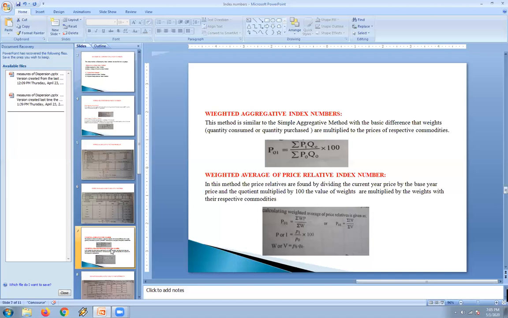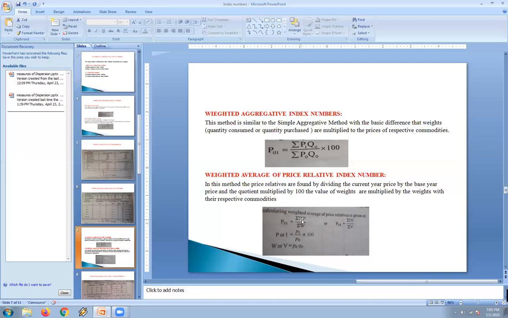So even the weighted average price relative, how are we going to calculate it? This is a method where the price relatives are found by dividing the current year price by the base year price, the quotients are multiplied by 100, and the total values are multiplied by the weights of their respective commodities. See, the formula is given here: price index equals sigma WP, or WI, both are the same, divided by sigma W.